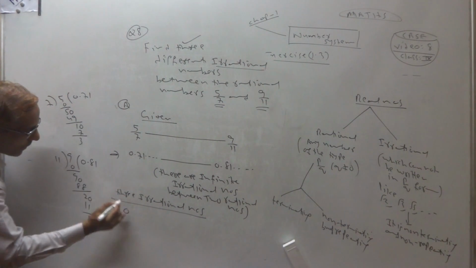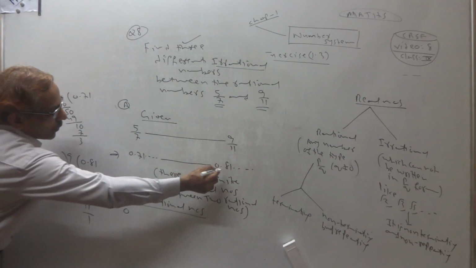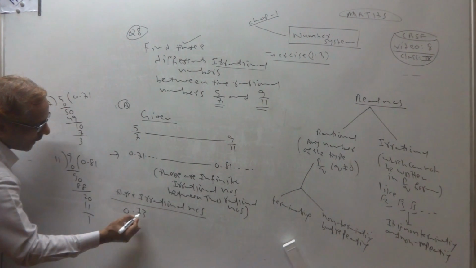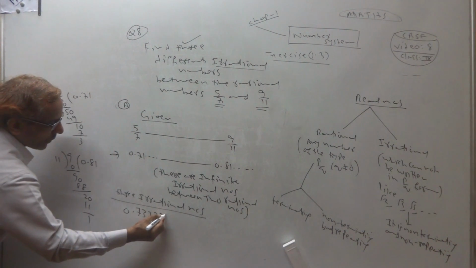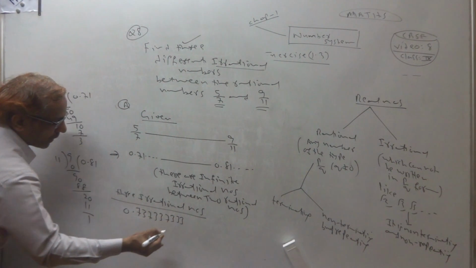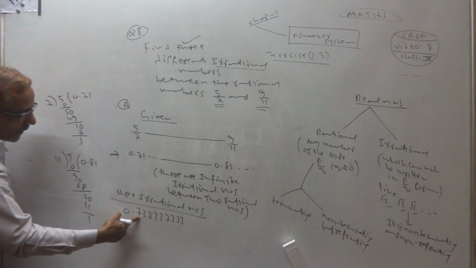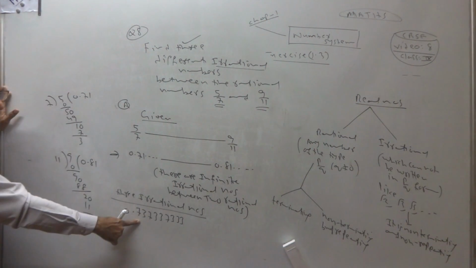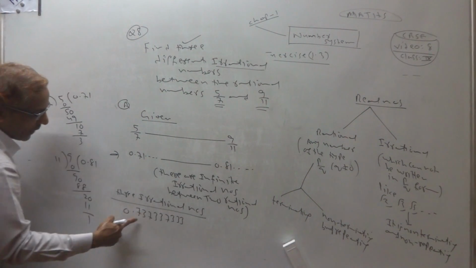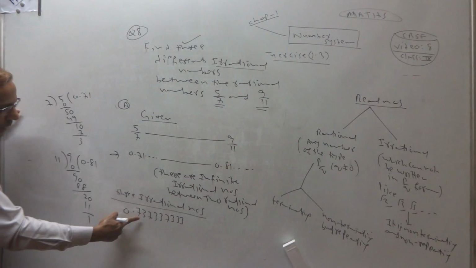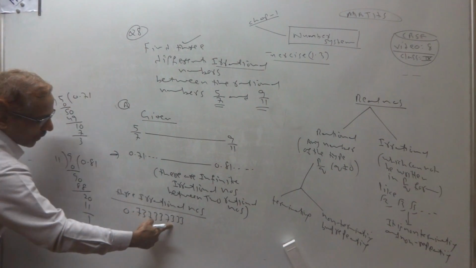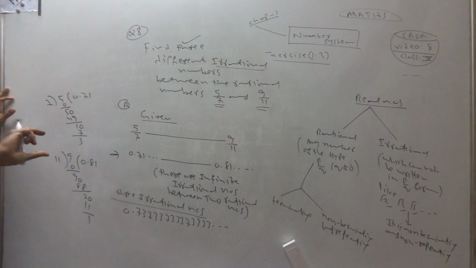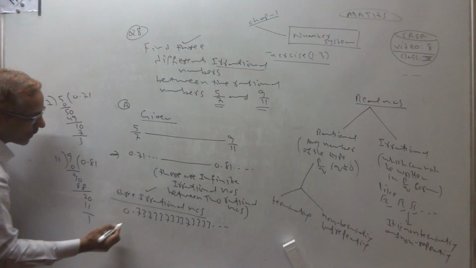You can write like this. Between 0.71 and 0.81, I can start like this: 0.73, 0.733, 0.7333, and 0.743. Between 71 and 81, 73 will come. This is the pattern you should follow for irrational numbers.